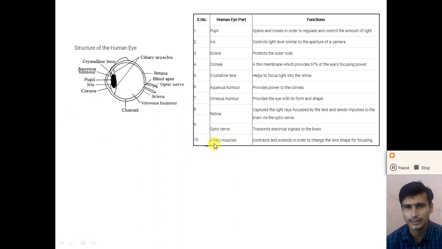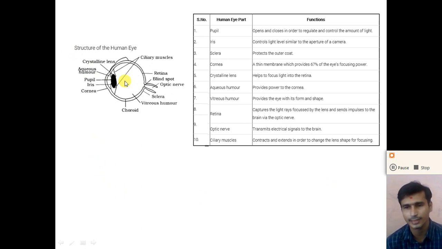And last is the ciliary muscles. The crystalline lens is held with the help of the ciliary muscles, and the ciliary muscles contract and extend in order to change the lens shape for focusing, that is, to change the radius of curvature of the lens, and hence the focal length of the lens will be changed. So the ciliary muscles help us to change the focal length of the lens.